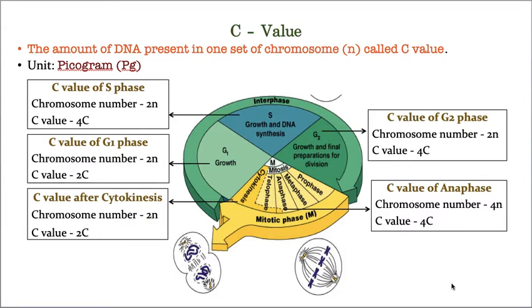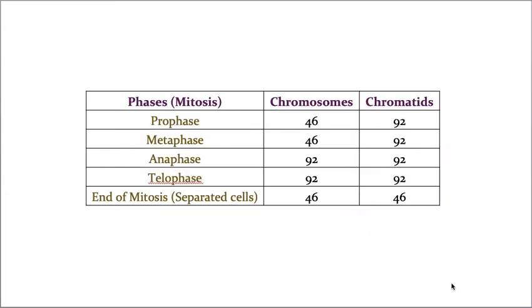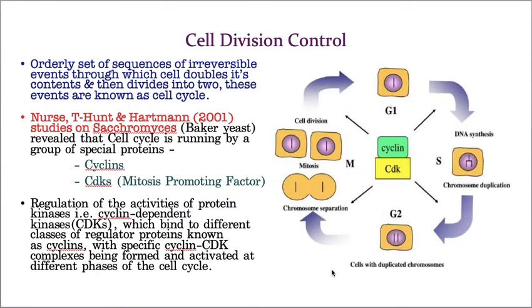Now let us take one more topic. It's not a topic, it's a part of a topic. Just these are the number of chromosomes and number of chromatids. You just go through these values and you will understand, because in the previous lecture I already explained all these values. Okay, now, cell division control.